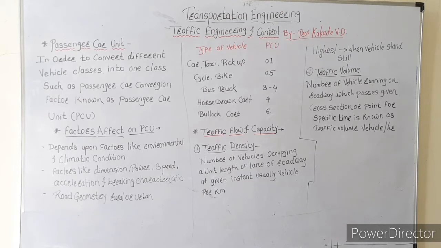Or we could do one thing: provide more persons to count the vehicles, and each person will count a different type of vehicle and mark it as 1, and then at the time of analysis, we could convert according to its passenger car unit.